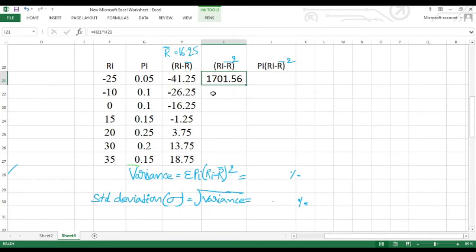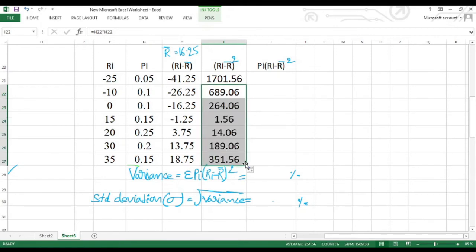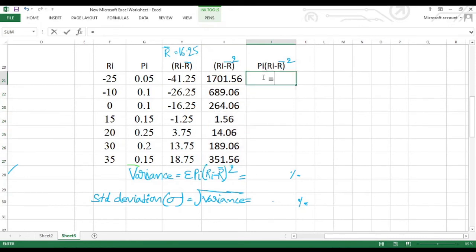In the same manner you have to do it each and every time if you want to. Otherwise you just drag the values so that you will get the values for all the cells. I am just dragging by using the mouse. So I got the values. And after getting these values, what I need to do is I have to multiply with the Pi bracket of Ri minus R bar whole square.